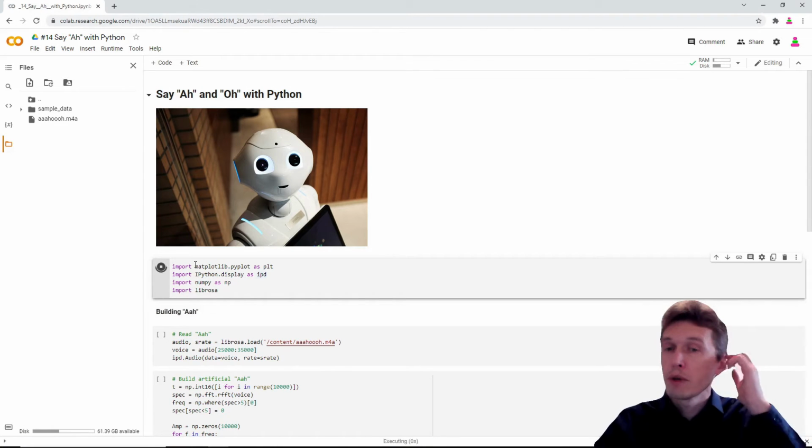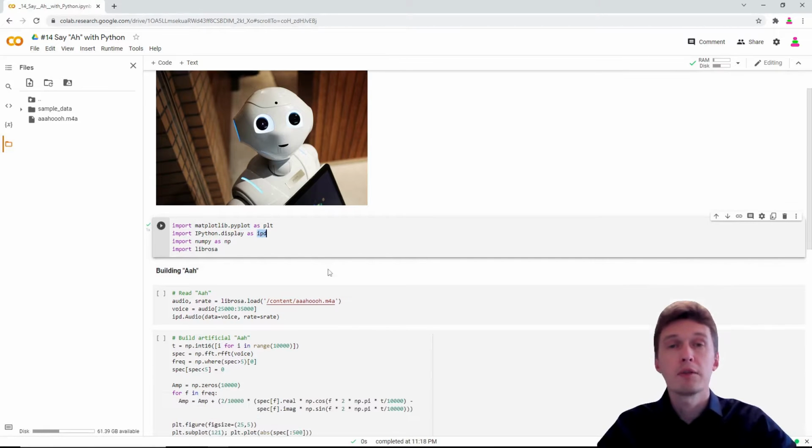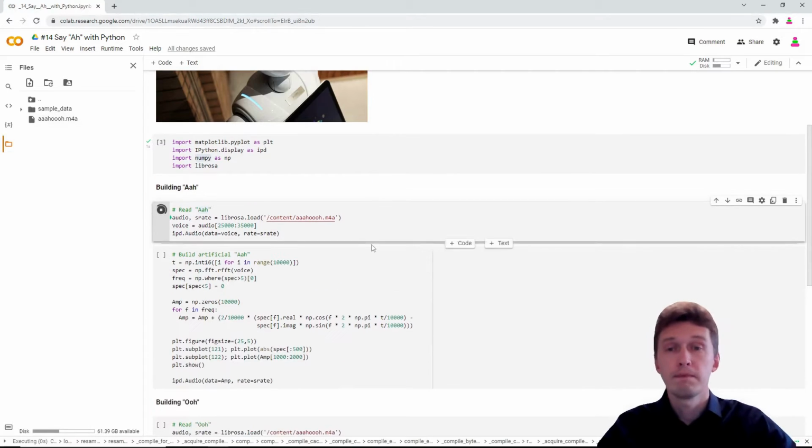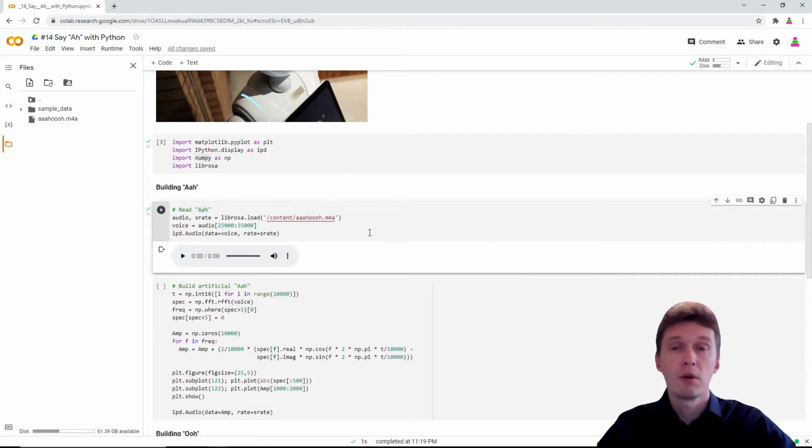We'll need a few libraries. It will be Pyplot to draw sound waves, IPython display to have audio controlled, librosa to extract sound wave, and NumPy will be our hero of today. It comprises a very specific function we will use. So I've recorded an audio file with my "ah" and "oh," and we will cut out a 10,000 timestamps fragment from it. Let's listen.